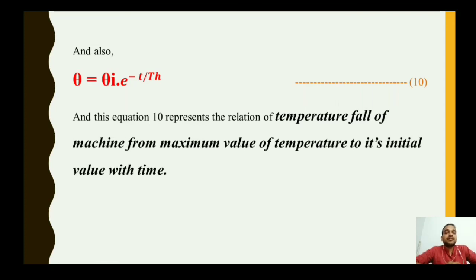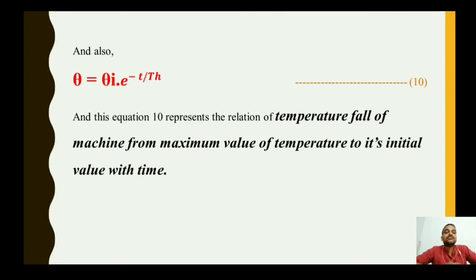Again, the previous equation 9 was for the heating purpose, and considering the above relation, we can consider it for the cooling condition, means once the machine is switched off. Once the machine is switched off, then it has to return to its initial value of temperature.